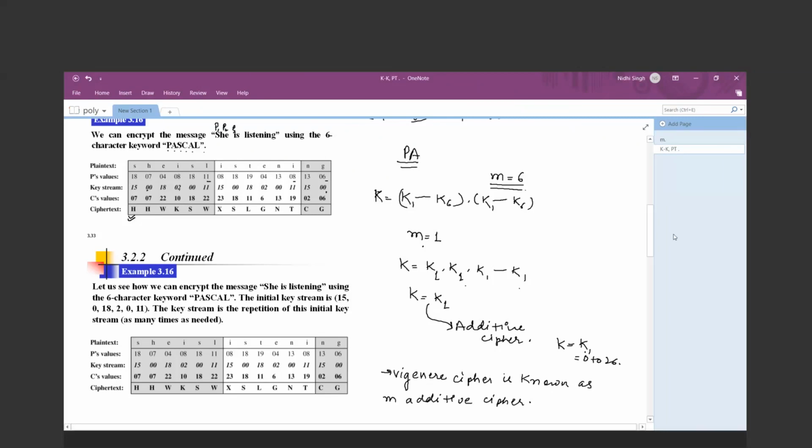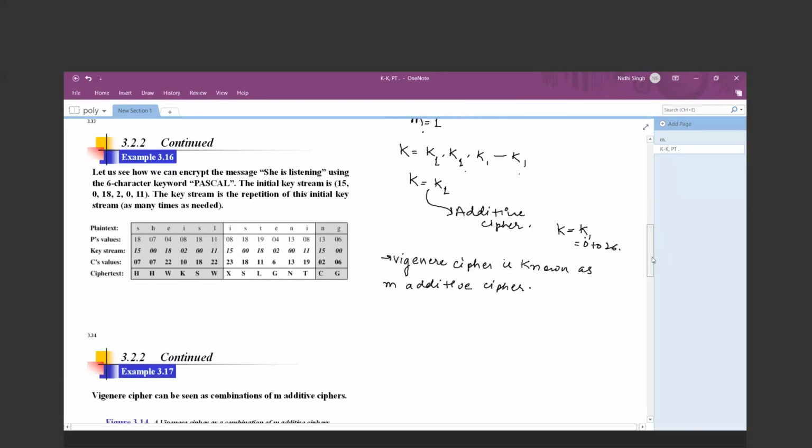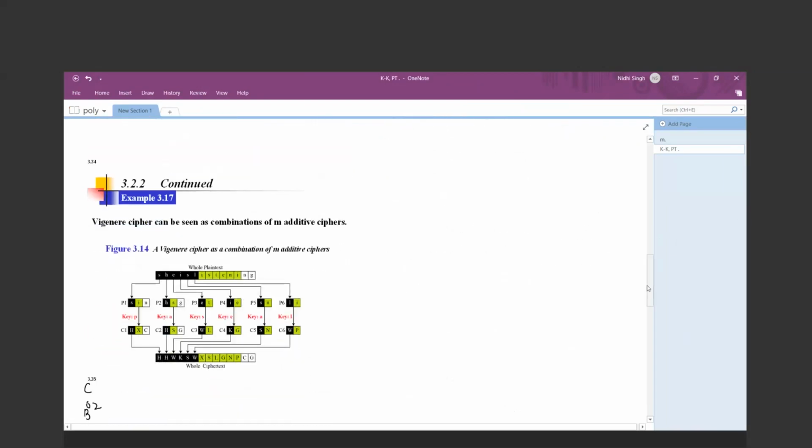Example. So I'm taking the same example as per the previous example, that is the whole plain text, she is listening. And what will be my key characters?